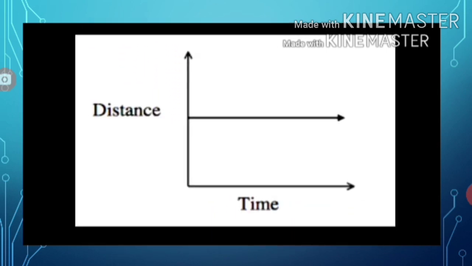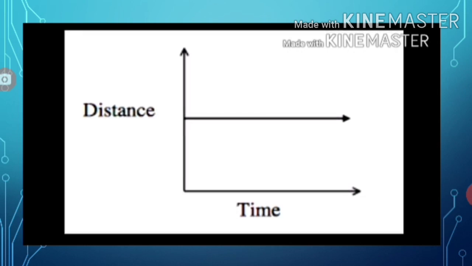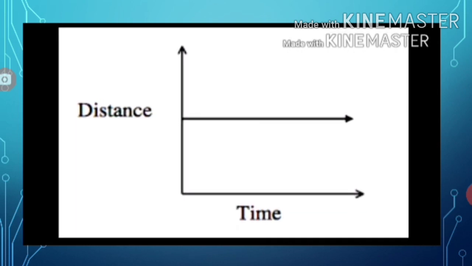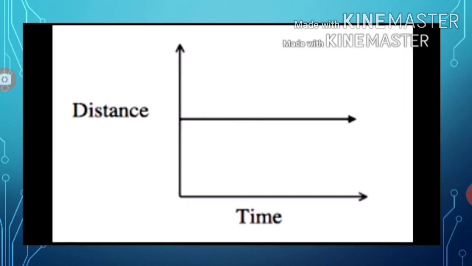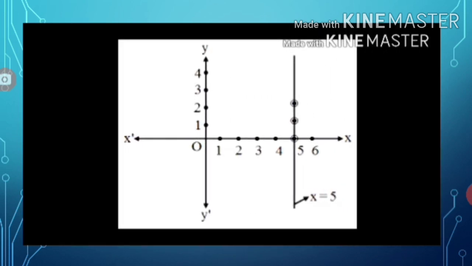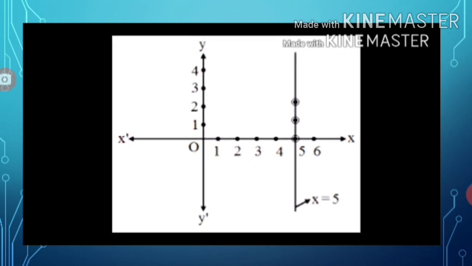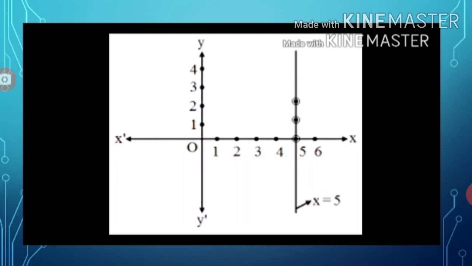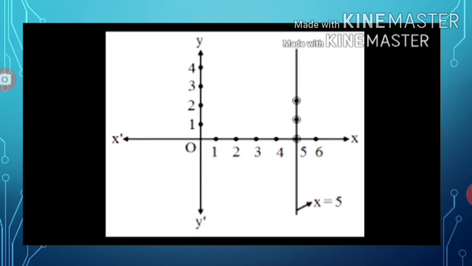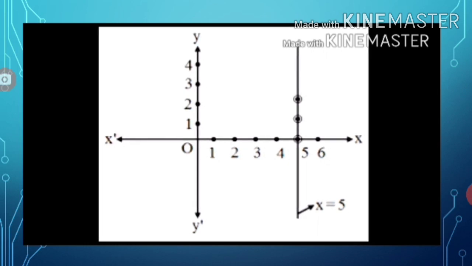If the change in y is 0, then the slope is 0. Here, the line is parallel to the x-axis. Also, if the change in x is 0, then the slope is indefinite. We all know that a numerator upon 0 is always indefinite, which cannot be defined. Here, the line is parallel to the y-axis.